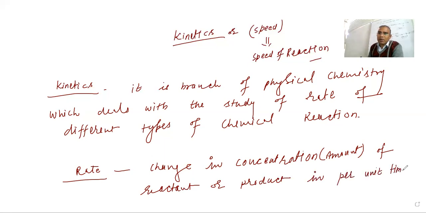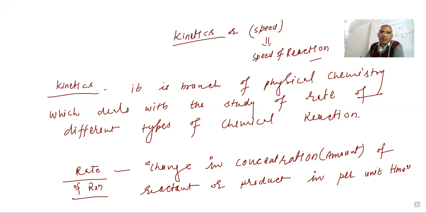So in unit time, how much reactant converts into product, or how much product is formed, is what is known as rate. So the change in concentration of reactant or product per unit time is known as the rate of reaction.